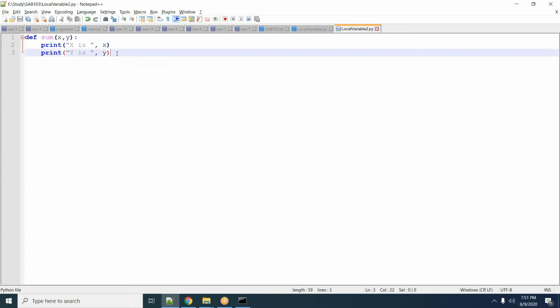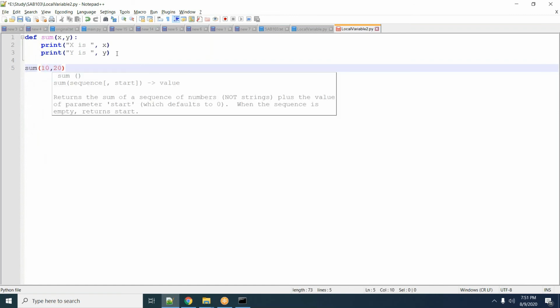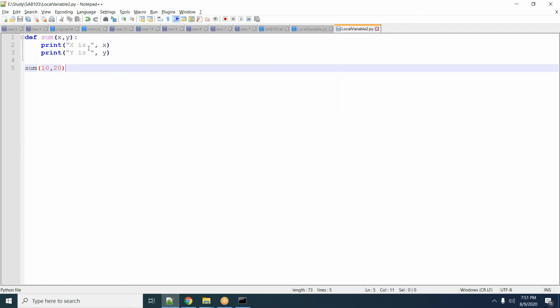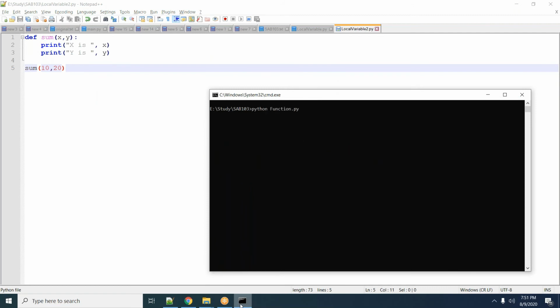I'm simply printing x and y inside this function, and I'm calling this sum with 10 comma 20. So this is the same old program we have. If I call local variable 2, it will print x is 10 and y is 20.